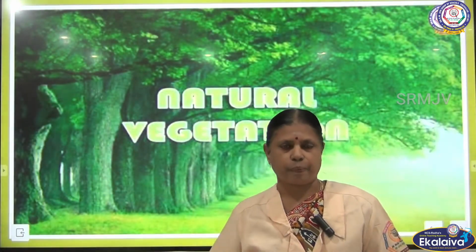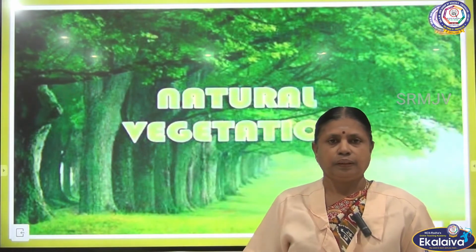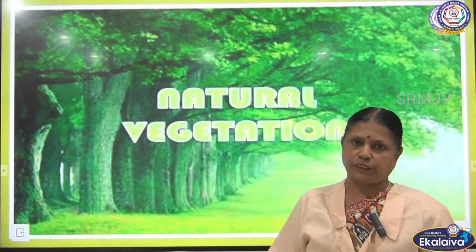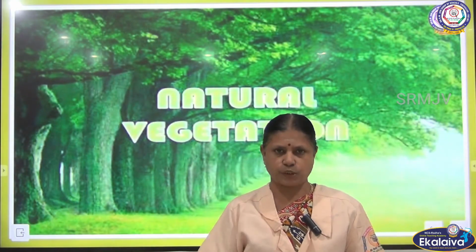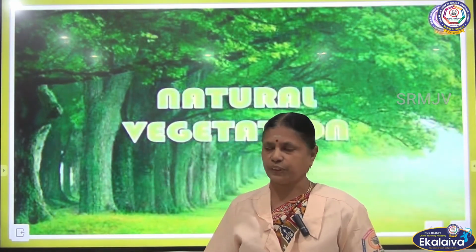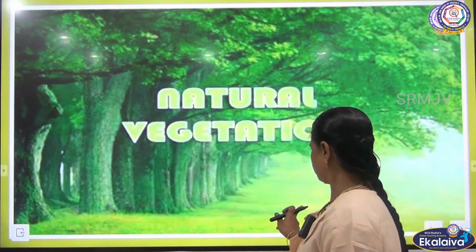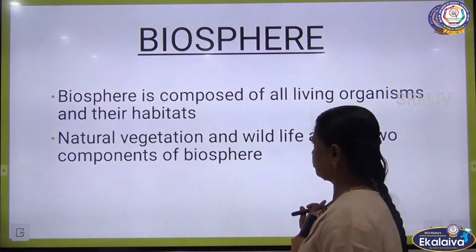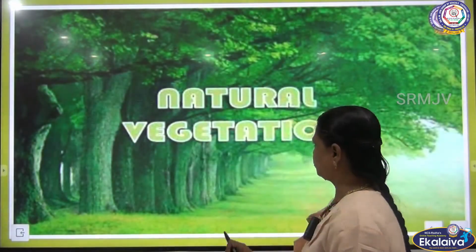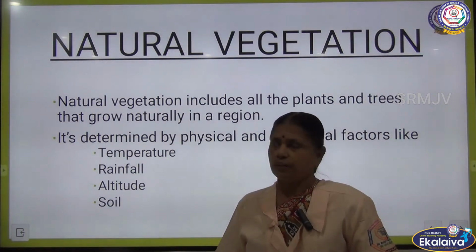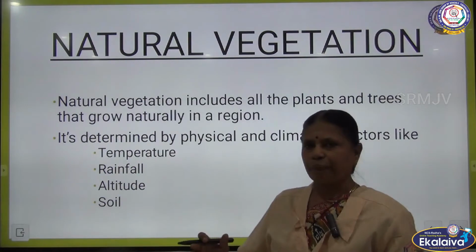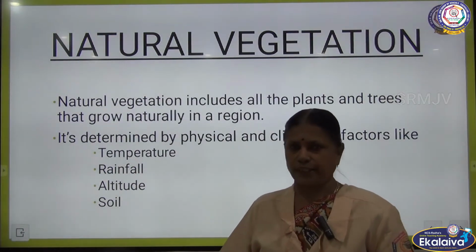Natural vegetation. It is a plant community where plants, trees and shrubs which grow naturally are called natural vegetation. Natural vegetation includes all the plants and trees which grow naturally.